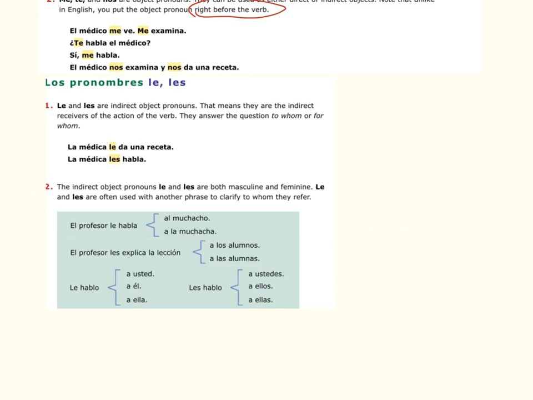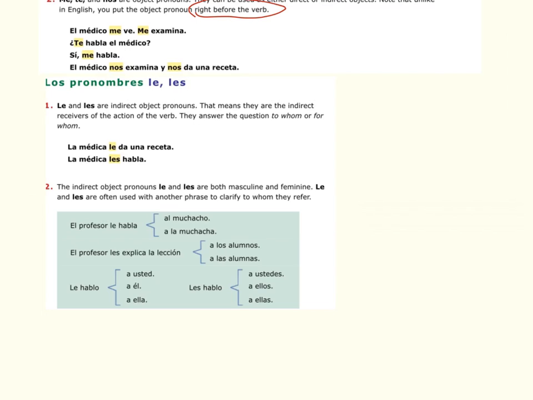If you're really speaking Spanish, you're going to hear these le and les all over the place, and that's why they do this. El profesor le habla al muchacho tells us that he's talking to the boy. If we just say el profesor le habla, if it's out of context, we're not going to know who the teacher's talking to, because it could be to the girl or to the boy. El profesor les explica la lección, and then it says a los alumnos or a las alumnas. Explains the lesson to them, and then it gets more specific by telling us the boys and girls or just the female students, a las alumnas.